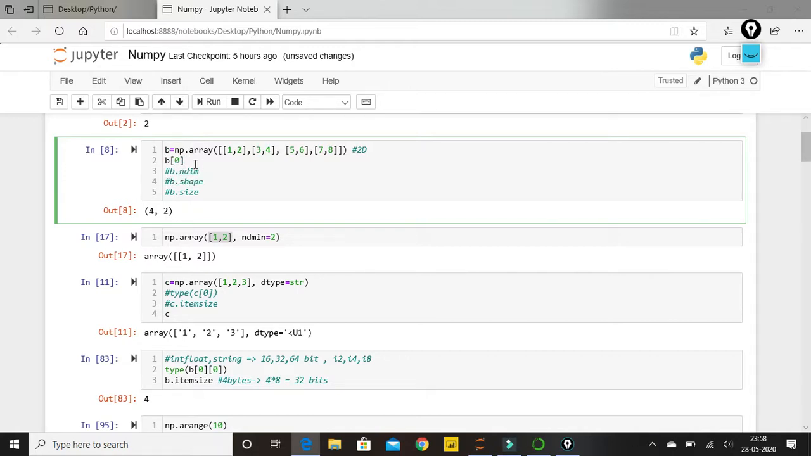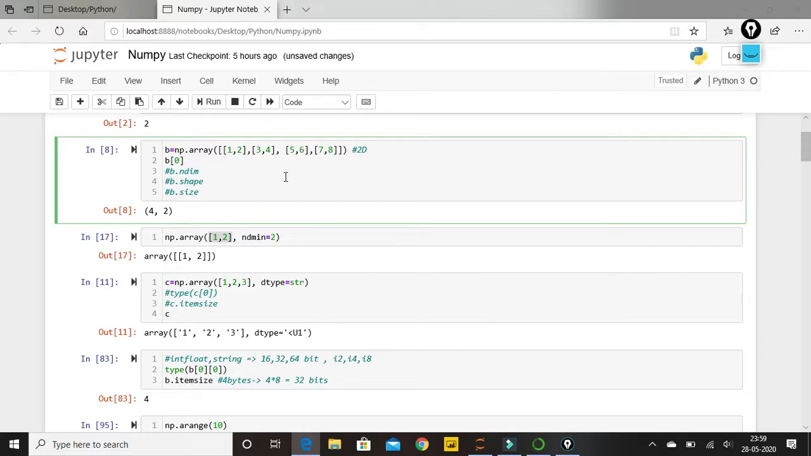So 0 is nothing but my 0th index. Now what is in my 0th index? We know what my b is. It is these four lists. We know how indexing works. 1 comma 2 will be my 0th index, 3 comma 4 will be my first index, 5 comma 6 will be my second index, and 7 comma 8 will be my third index. And if we go from right to left, 7 comma 8 will be minus 1, 5 comma 6 will be minus 2, 3 comma 4 will be minus 3, and 1 comma 2 will be minus 4.